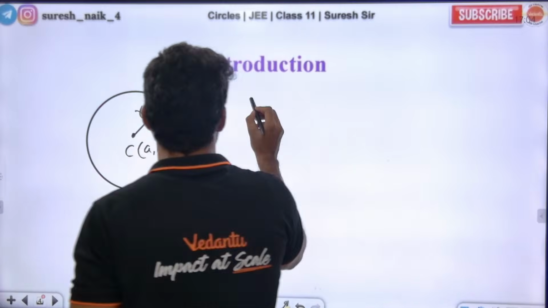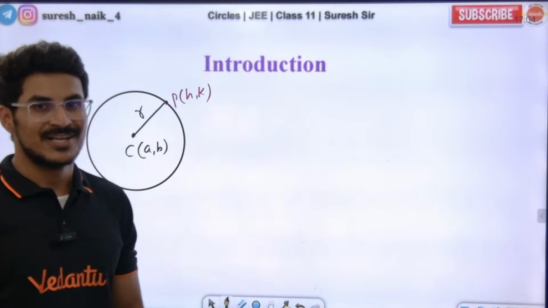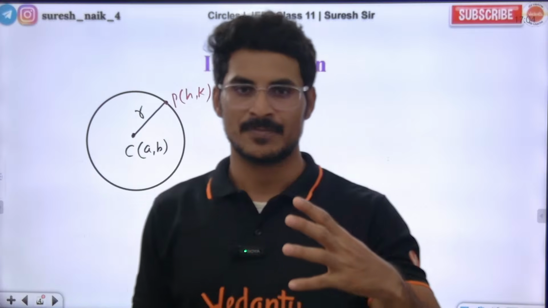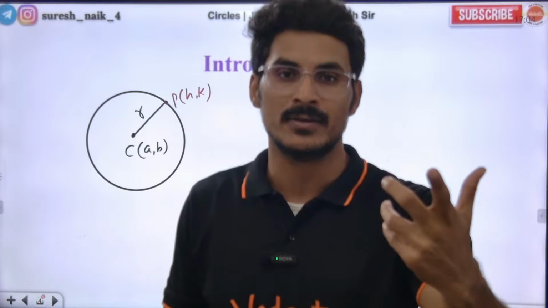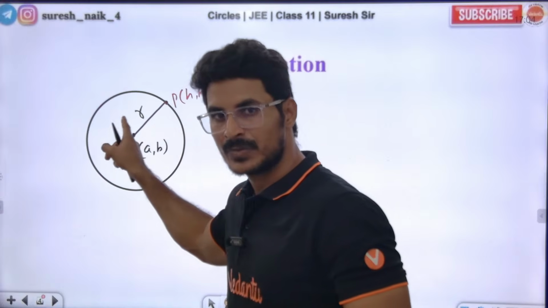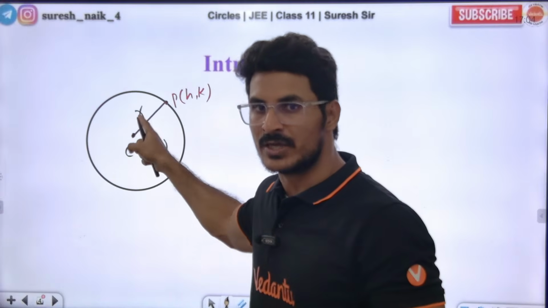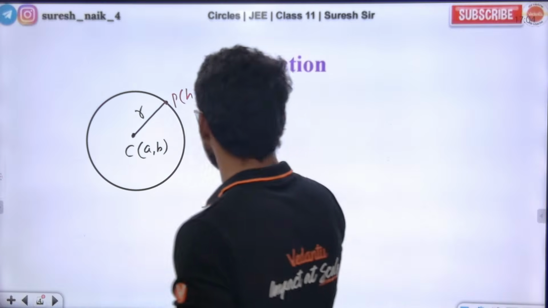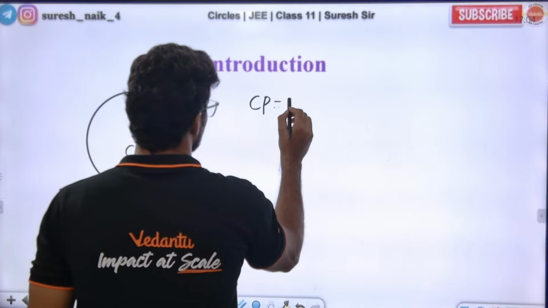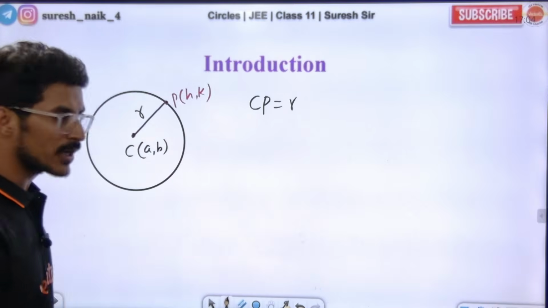Simple, sir. Now, take CP. The point whose locus is to be found should be taken as h comma k. So h comma k I am taking, and the distance from C is r. Now what is the mathematical condition? Definitely CP is equal to r. CP is equal to r. Yes or no?